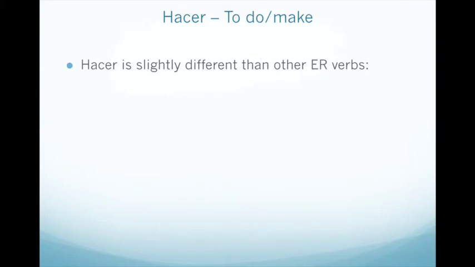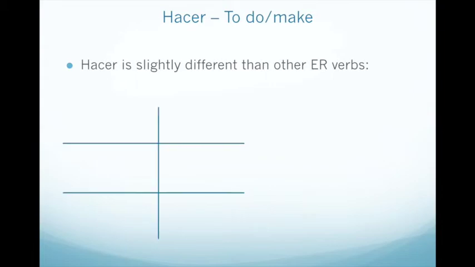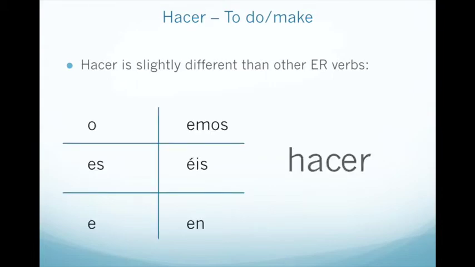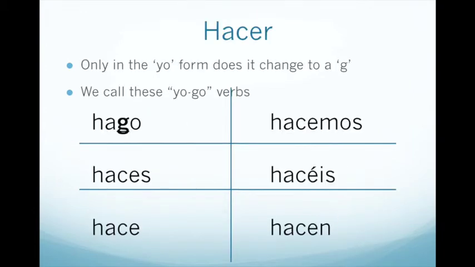Hacer is an ER verb, though it is slightly different than other ER verbs. If we have our ER endings and the verb hacer, you can imagine it would conjugate something like this. However, only in the yo form, the C changes to a G. Go instead of ço, with a k sound as in the C, go with a g sound, and that's why we call these yo-go verbs.